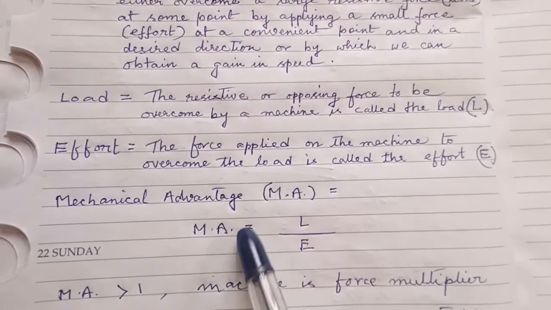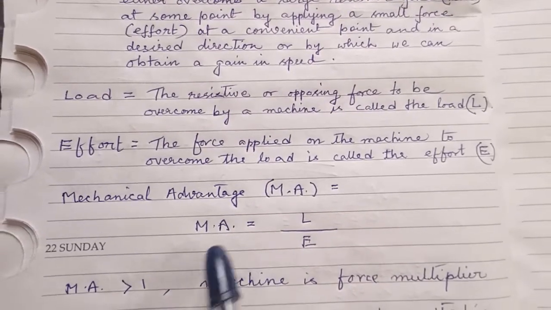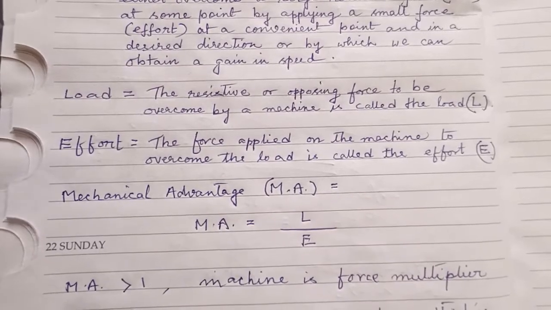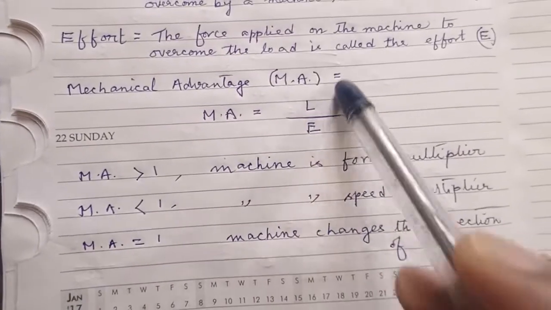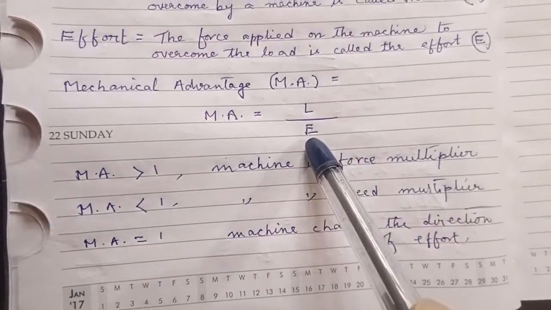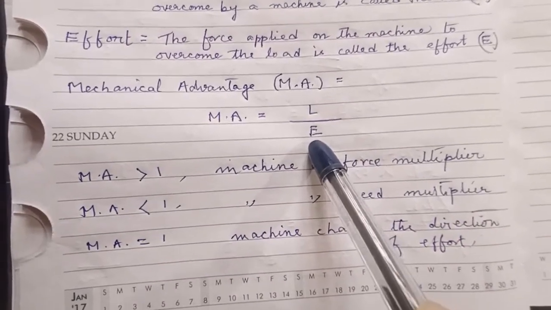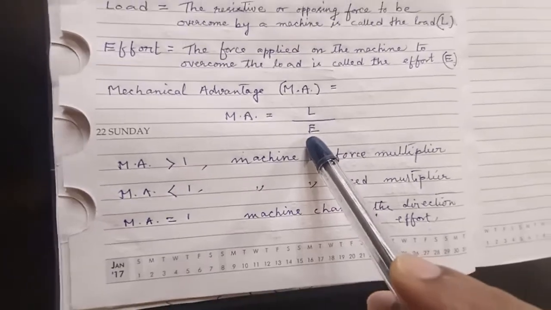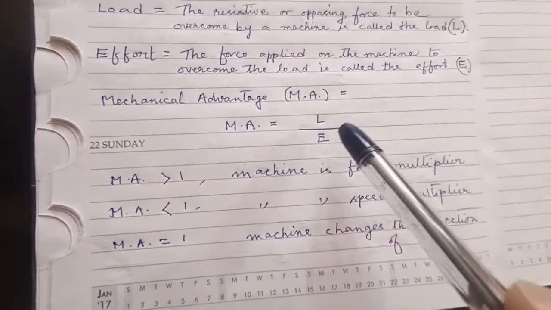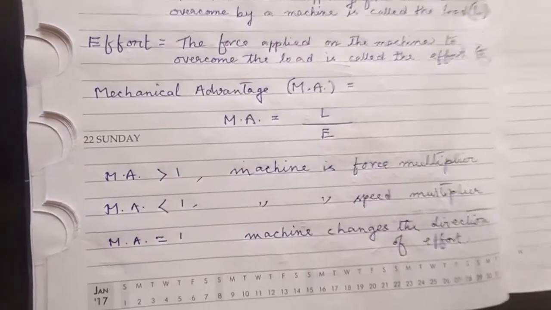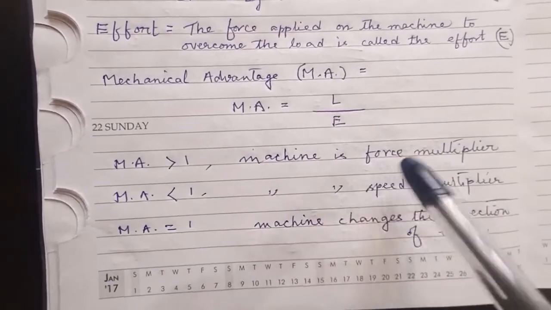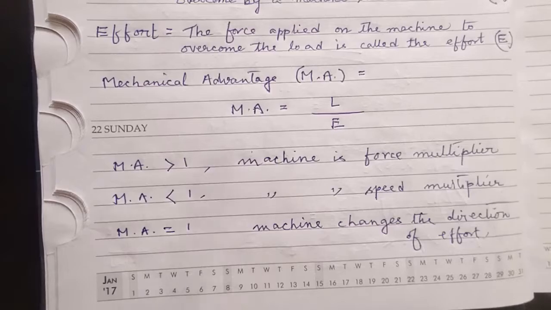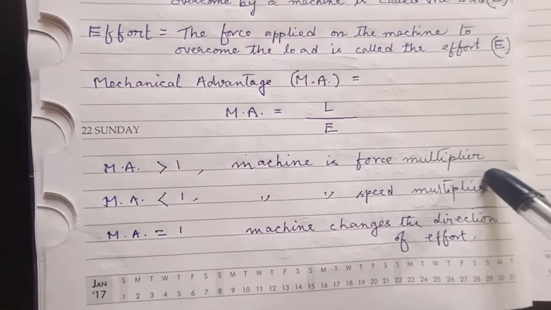Obviously you can have three different relationships here. Your mechanical advantage of a machine can be greater than one. What does it mean? It means the load is greater than the effort. In this case, you are applying a small effort and your machine is able to overcome a large amount of load, a large weight. So in this case, we say that the machine is acting as a force multiplier. It is multiplying the applied force.